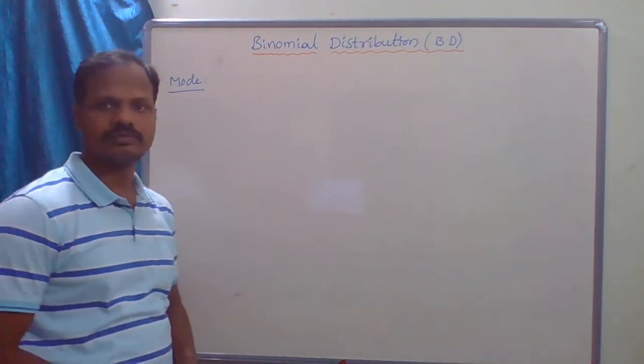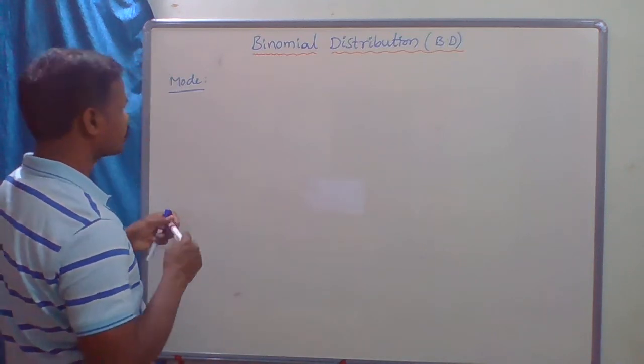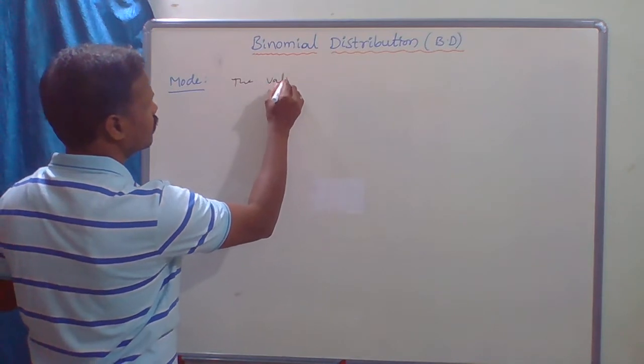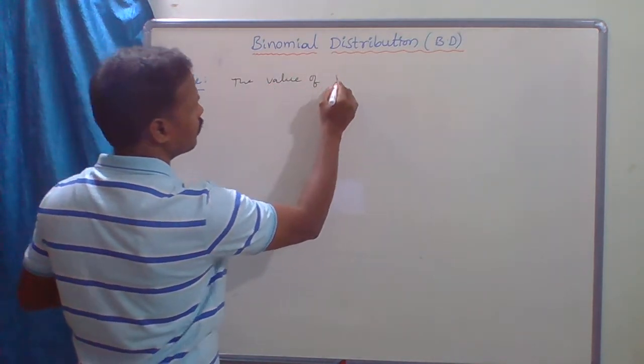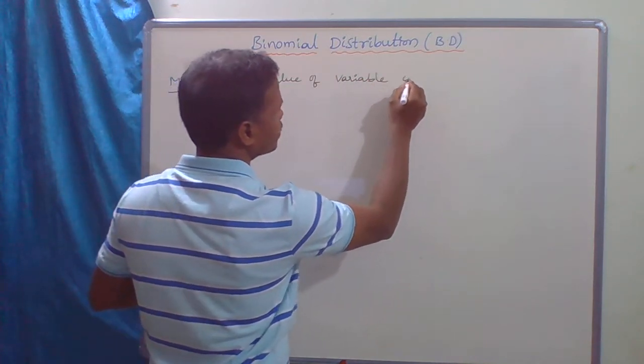Okay, so next, the mode. The mode is the value of the variable with maximum probability.